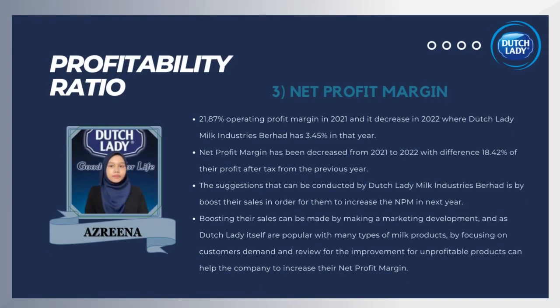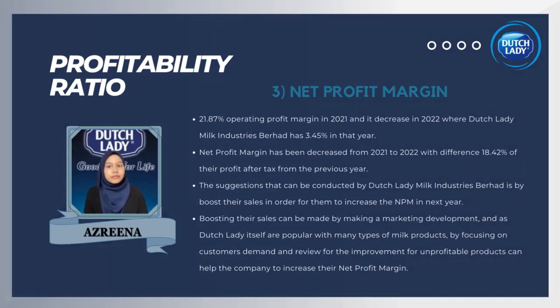Moving to net profit margin. Dutch Lady Milk Industries Berhad had 21.87% net profit margin in 2021, and it decreased in 2022 where Dutch Lady has 3.45% in that year. The net profit margin has decreased from 2021, approximately about 18.42% of the profit after tax from the previous year. The suggestion that can be conducted by Dutch Lady Milk Industries Berhad is to boost their sales in order to increase the NPM in the next year.